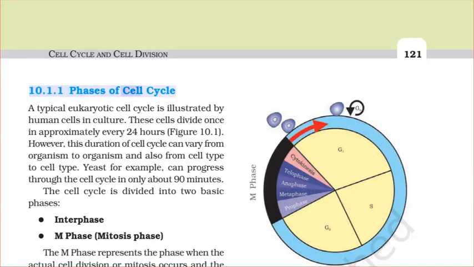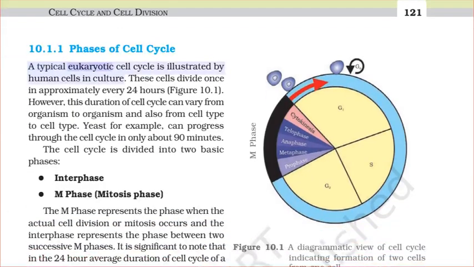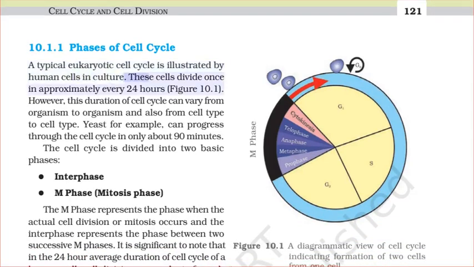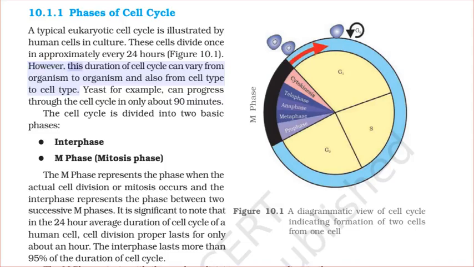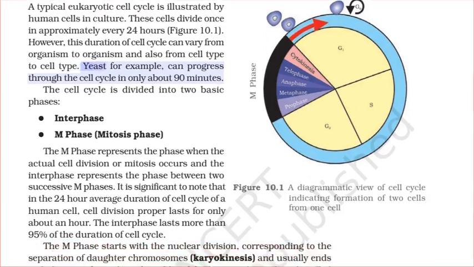10.1.1 Phases of Cell Cycle. A typical eukaryotic cell cycle is illustrated by human cells in culture. These cells divide once in approximately every 24 hours. However, this duration of cell cycle can vary from organism to organism and also from cell type to cell type. Yeast, for example, can progress through the cell cycle in only about 90 minutes.